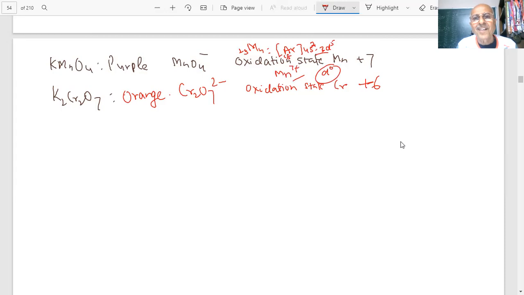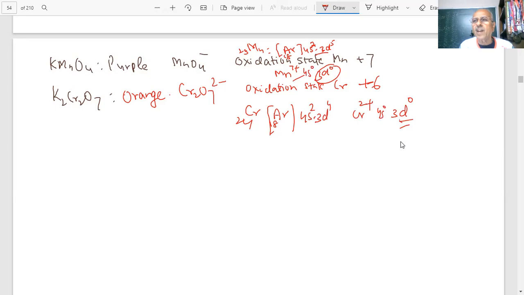And what is happening in chromium? Chromium is 24: argon, 4s2, 3d4. And chromium 6+ will also be 4s0, 3d0. Therefore, there is no electron in the d subshell. Is there any electron in the d subshell? No.